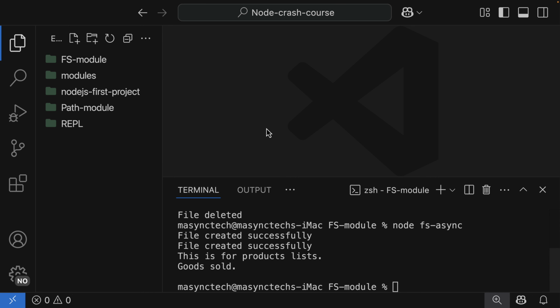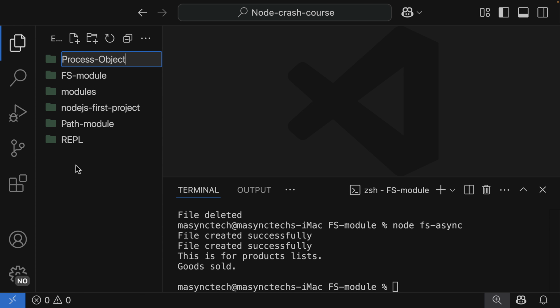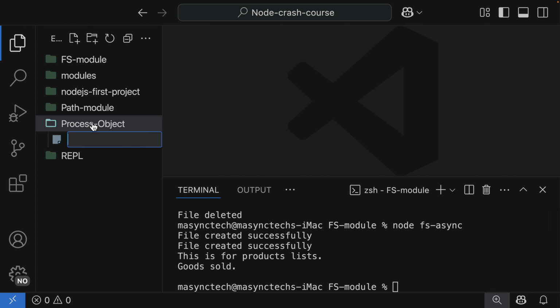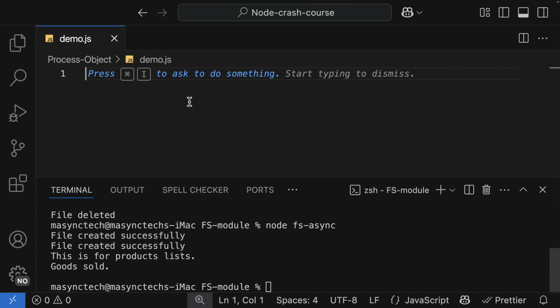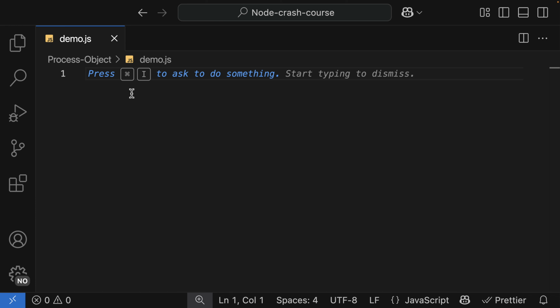So I'm going to have a folder called the process object, and then a file called demo.js. In here, how can we access the process object? The process object is a global object, which means we don't need to require it. We can access it immediately. So if I make use of process, I have access to the process object.